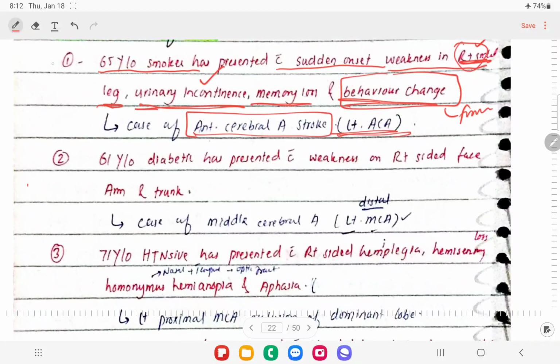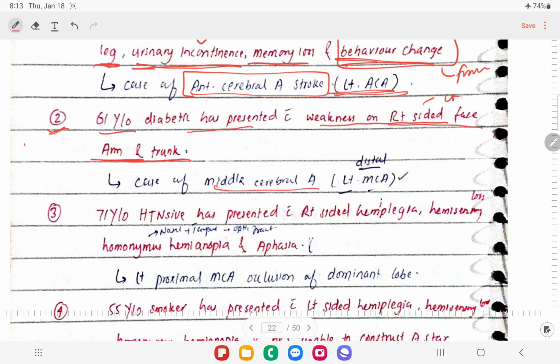So let's move on to the next case, the second case, right? A 61-year-old diabetic has presented with weakness on the right side, so the lesion will be on the left side. The left-sided artery will be blocked. So if the patient is having right-sided face, arm and trunk weakness, this is a case of middle cerebral artery occlusion, right?